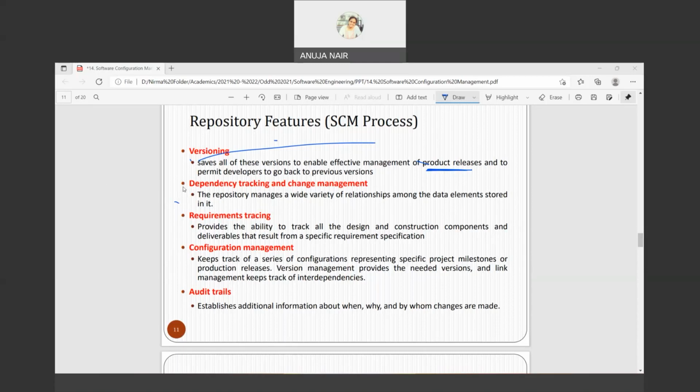तो that doesn't mean that old versions are not there, right. That doesn't mean that all the old versions, मतलब 17 के पहले वाले जो जावा के वर्जन्स हैं, they will not be removed, they will be still stored so that you can access it. So वही चीज़ लिखिए, save all of these versions to enable effective management of product releases and to permit developers to go back to previous versions, right. You can still go back to 16 or 15 or 13, वो भी stored ही होंगे. You can go back to previous versions also, right.